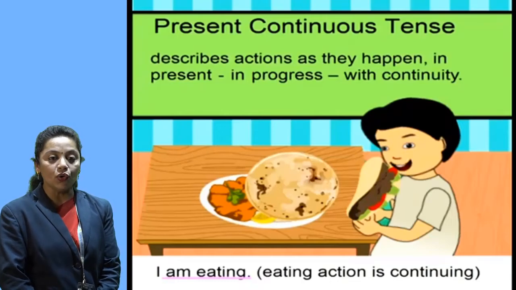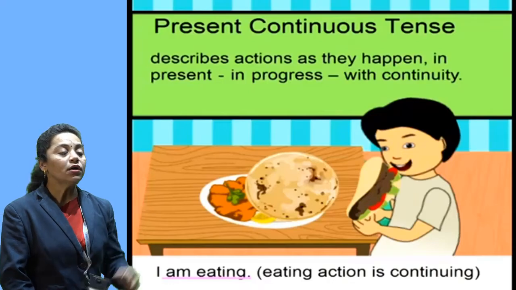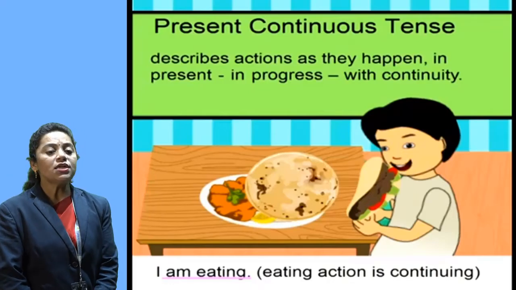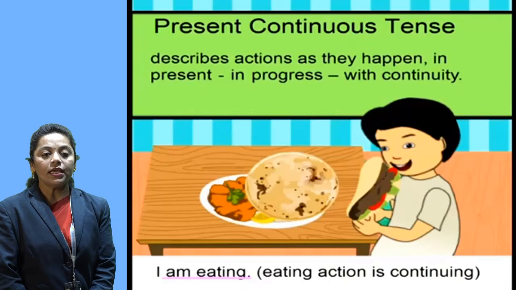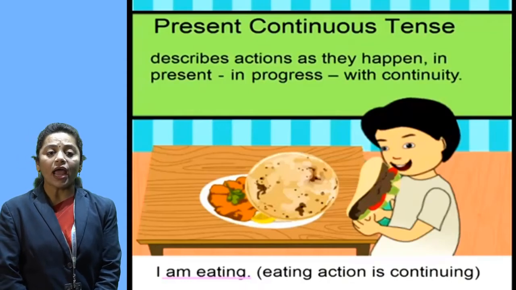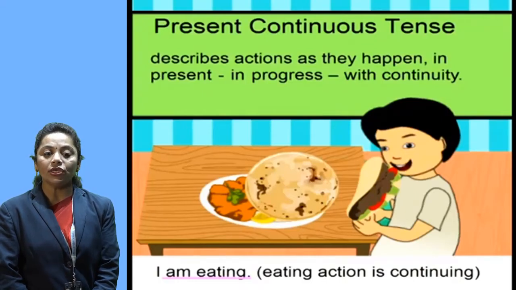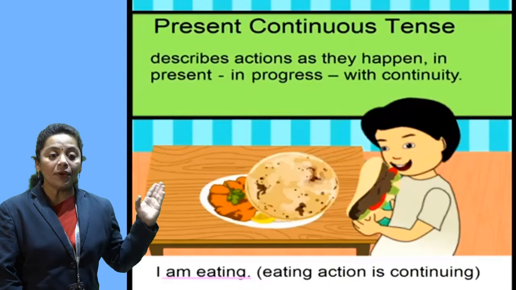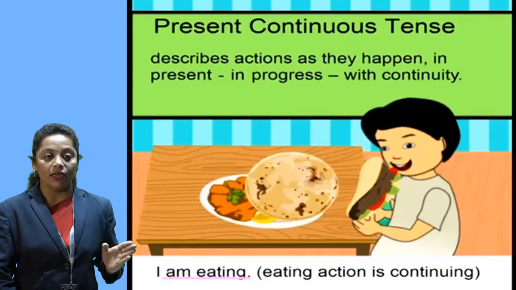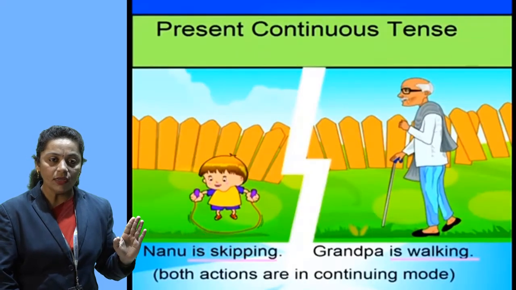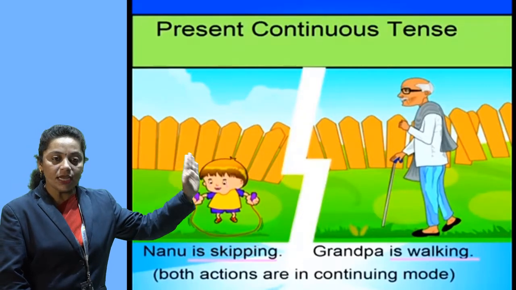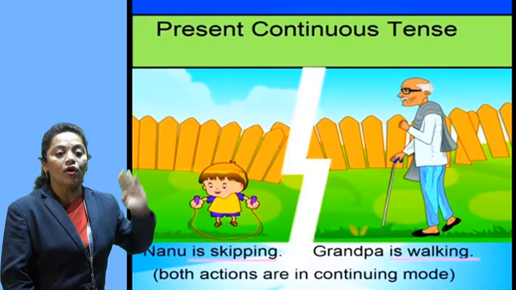We have to add ing to the action verb. Students, see here, this is in present tense but the action is continuing. Present continuous tense describes an action that happens in the present with continuity. Means what have you understood here? In present continuous tense, the action is going on.